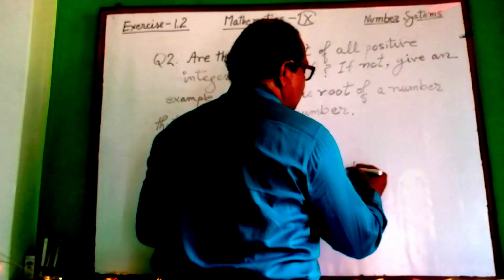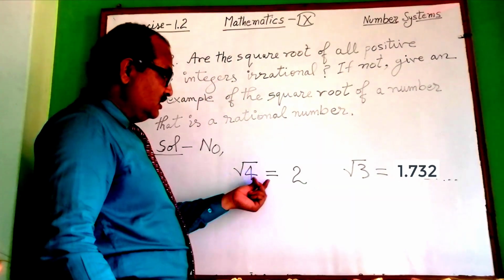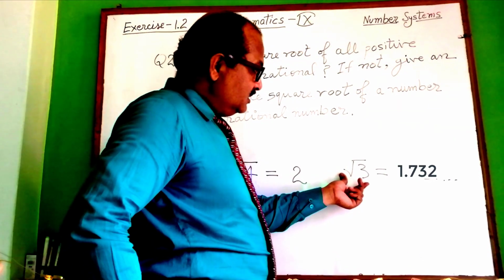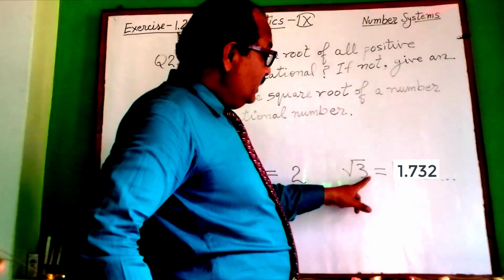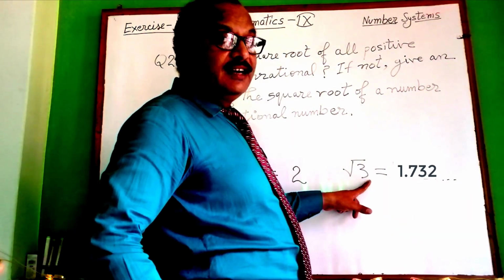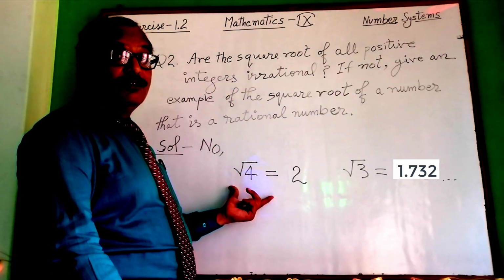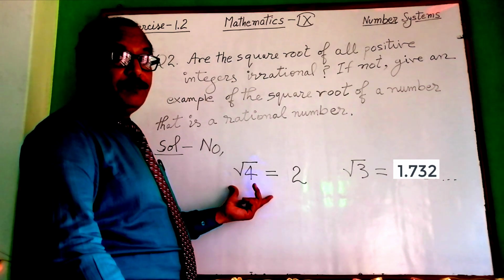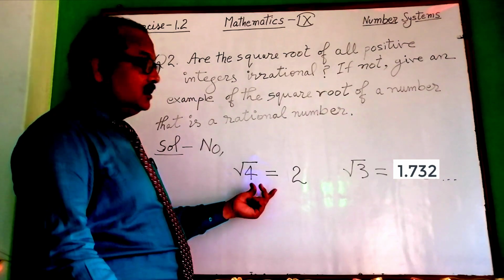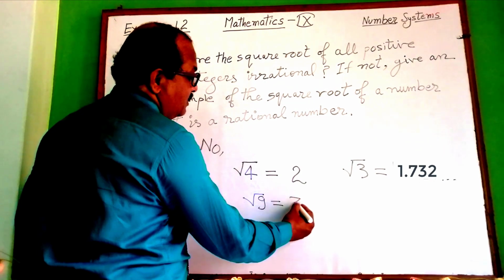Suppose you are taking the square root of 4, it is natural number and its square root is 2, and 2 is rational, but it is true only when root 3, root 2, root 5, root 7, etc. But there are some cases root 1 is equal to 1, so it is rational number. Root 9, if you are taking root 9, it will also one example, its root is a rational number.